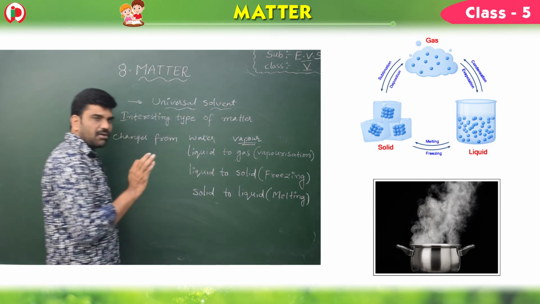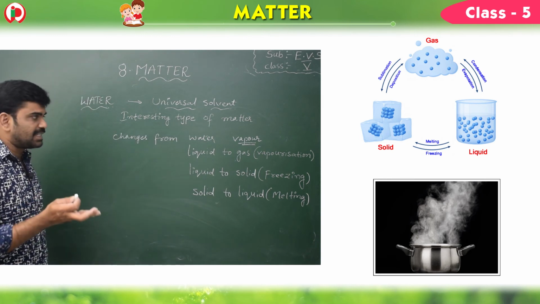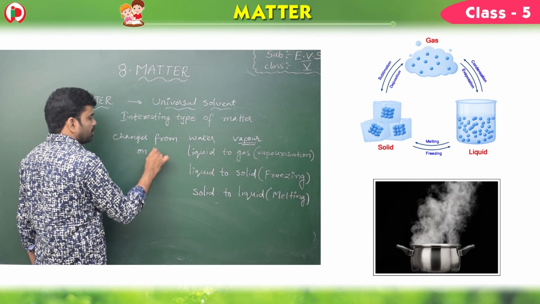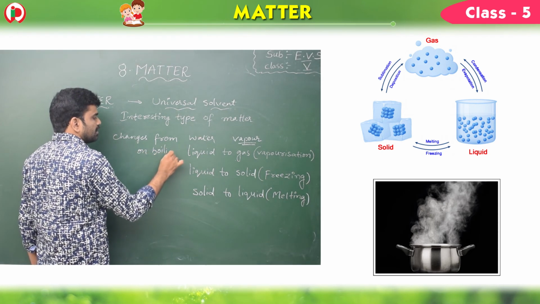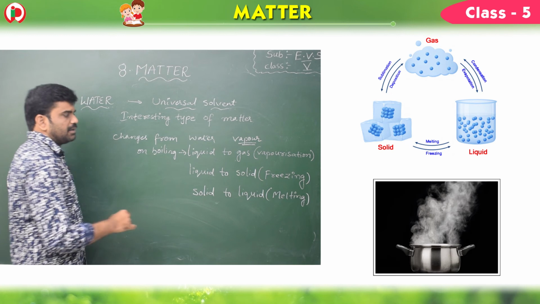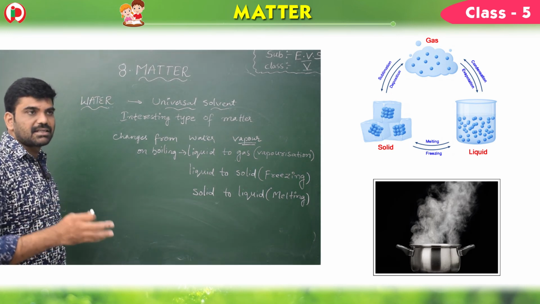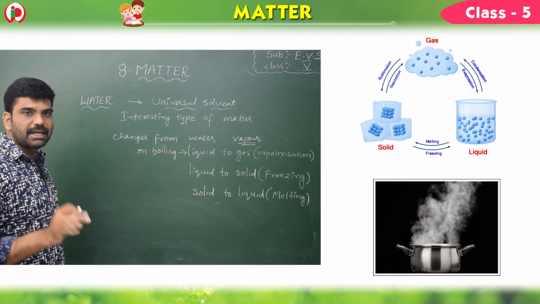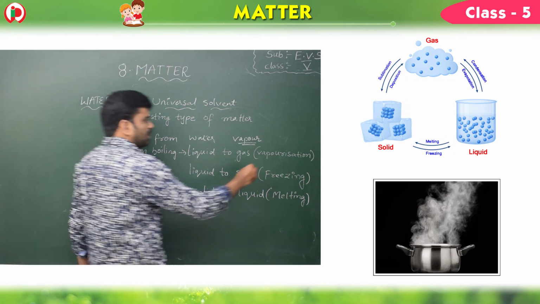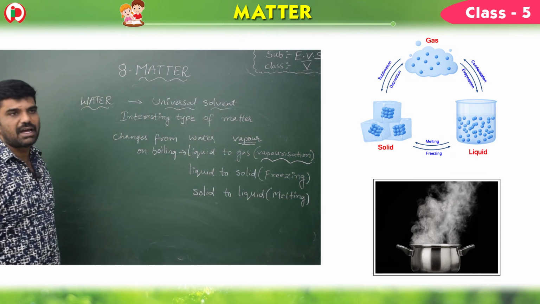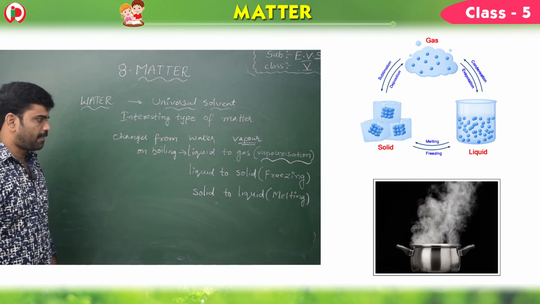So on boiling, the conversion of liquid to gas, I mean water to vapor, takes place, which is called vaporization.